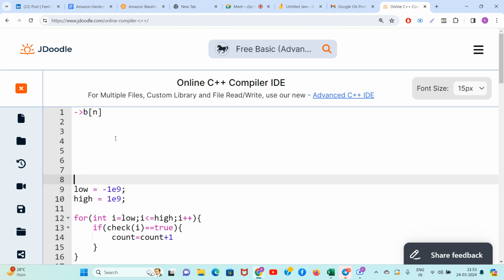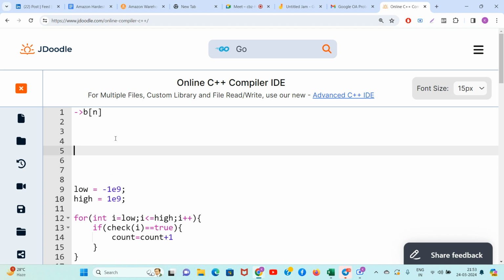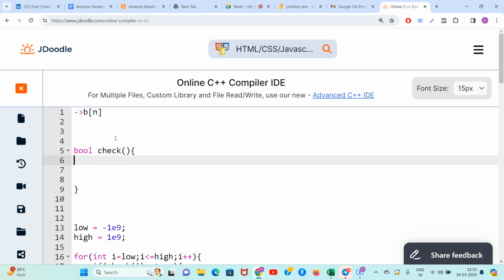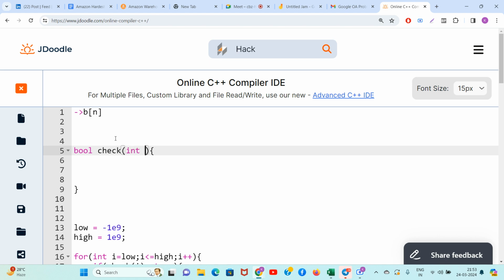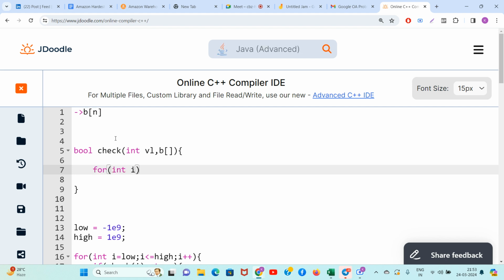Guys, how will we implement the check function? Please let me know how you will implement the check function in the pseudocode, and be super quick about it. Let's say I give you an integer value and an array b. How will you check the cost, guys? It is not difficult. Just iterate through your array b.